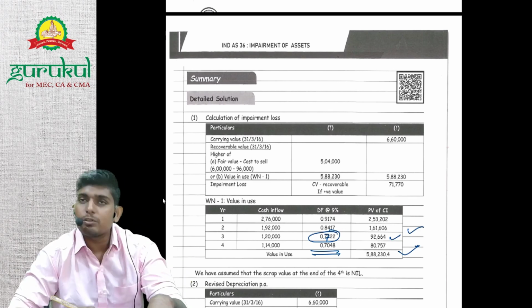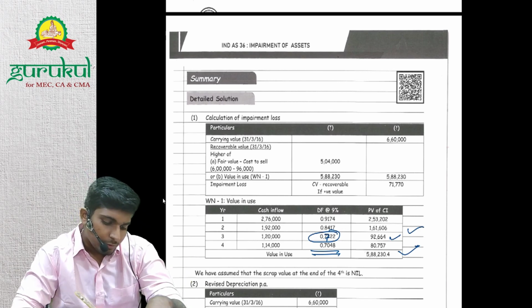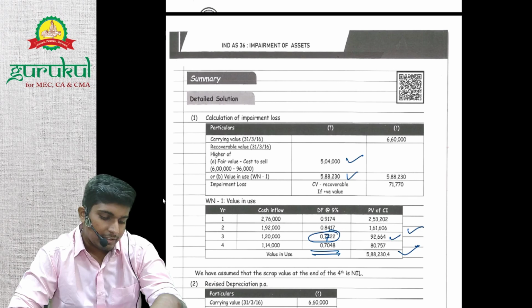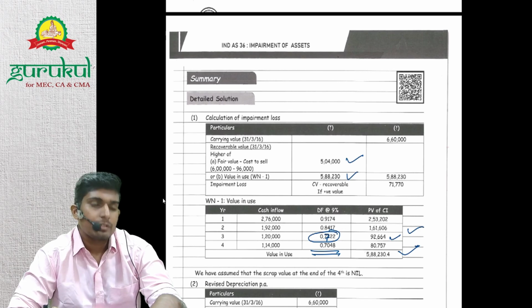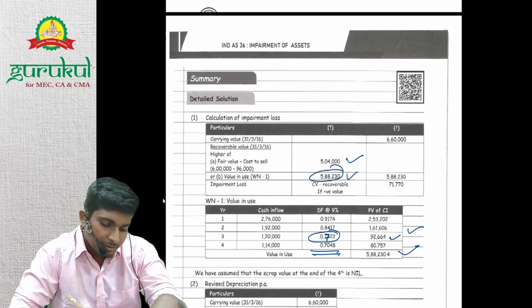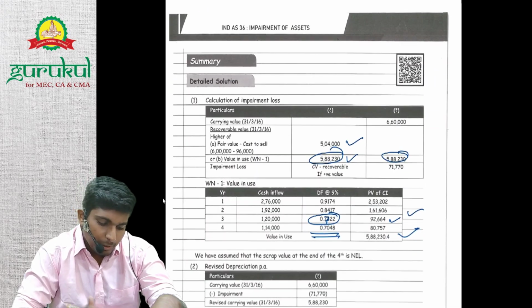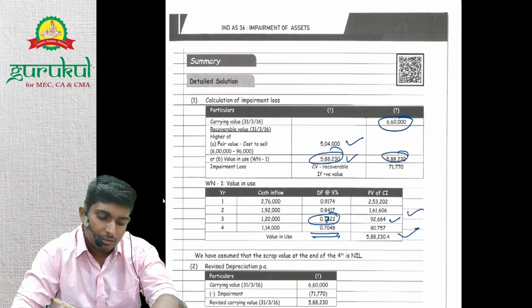Now we'll calculate the recoverable value. We know 5,04,000 is the net selling price. Value in use is 588, so the recoverable value will be the higher, which is 5 lakh 88,230. Okay, now the carrying value of the asset is 6 lakh 60, so we have an impairment, basically 6 lakh 60 minus 588, which is 71,770.